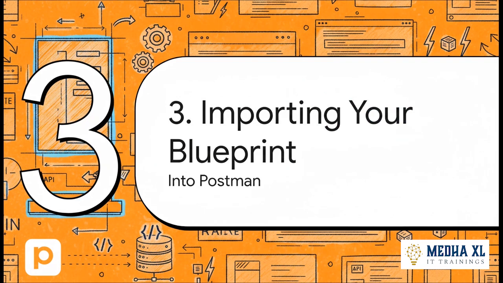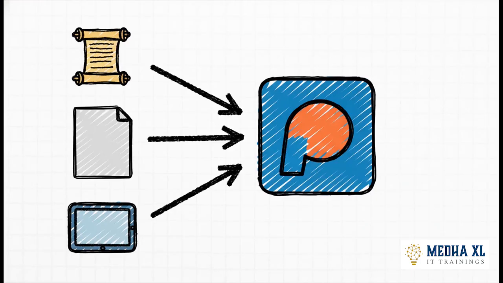All right, now that we have this perfect blueprint, we need to bring it into the place where we're actually going to test and interact with our API. It's time to bring it into Postman. And here's the great news. Postman is totally fluent in this language. It doesn't matter if you're using an older Swagger spec or the very latest OpenAPI version. Postman gets it. It understands it all.